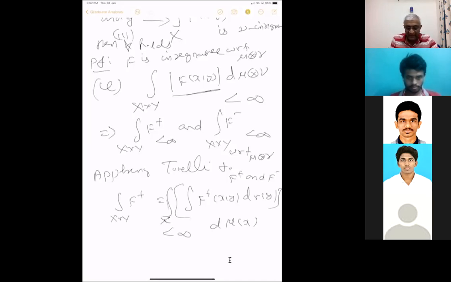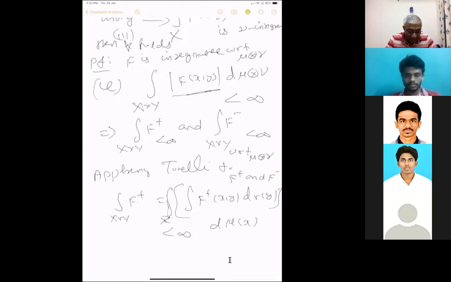Now consider the single integral. This integral of something is smaller than infinity, that means as a function, the function inside should be integrable, that is, the function inside will be finite almost everywhere. These f plus are extended real valued functions, right? Tonelli's theorem is true for f plus and f minus because they are positive functions. So the integral of f plus equals the iterated integral.